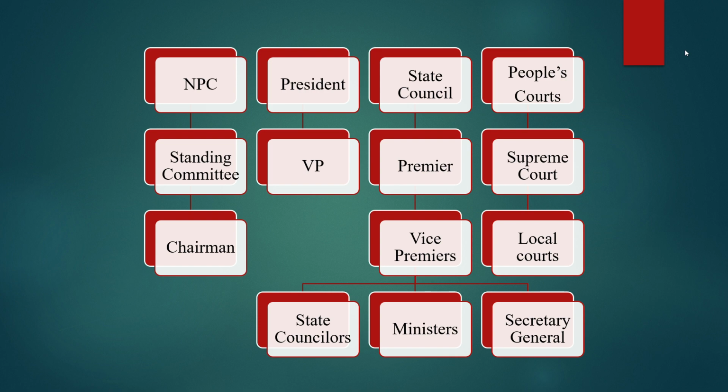Another important part of the State Council is the office of the Secretary General, who is the senior most civil servant in China, and his office may be compared to that of the permanent cabinet secretary in United Kingdom. Supreme Court is the apex court in China, and under the Supreme Court there are local courts at province and city level.